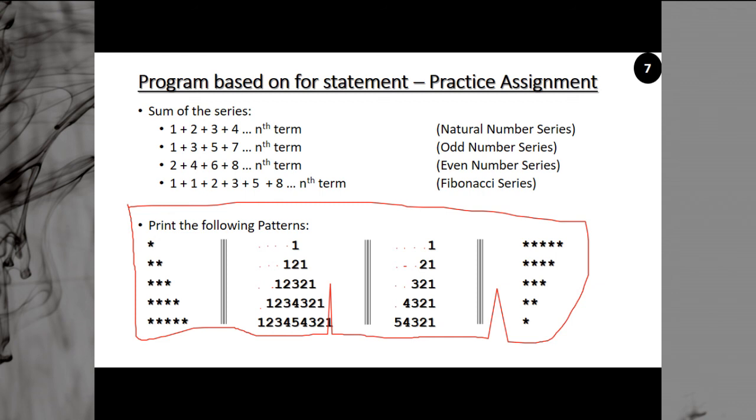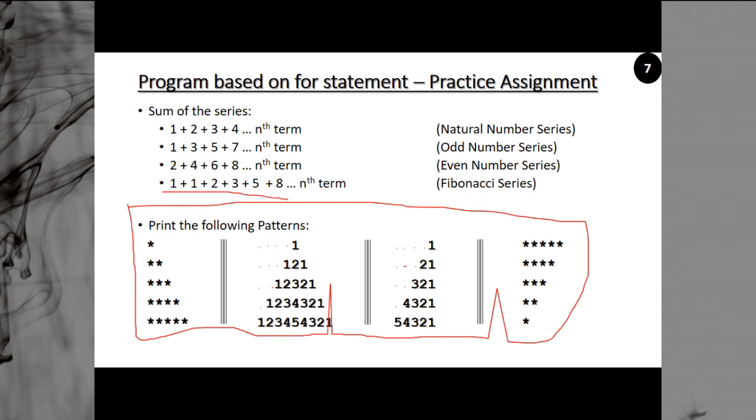So you can say for i in range(1, n+1). Line number 1 is the starting point, and n plus 1 is the end. Say you want to print up to the 5th line, so your range will be 6. Clear? So this is how you can make it.